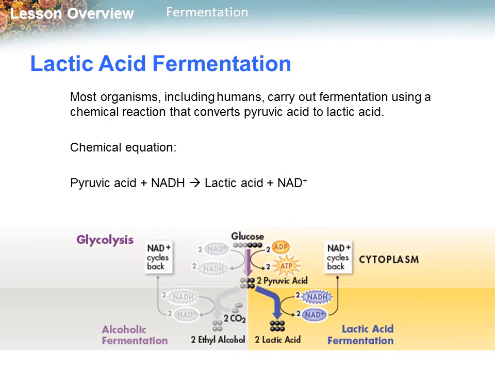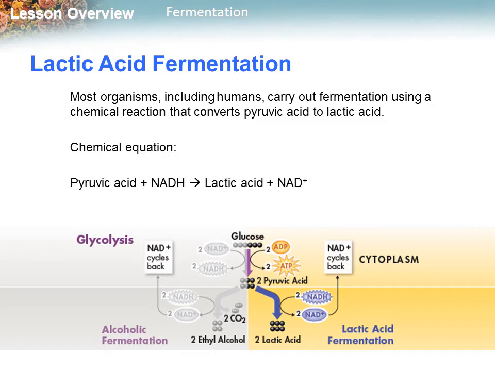Now let's see lactic acid fermentation. Most organisms, including humans, carry out fermentation using a chemical reaction that converts pyruvic acid to lactic acid. Here is the chemical equation: pyruvic acid reacts with NADH to produce lactic acid plus NAD+.